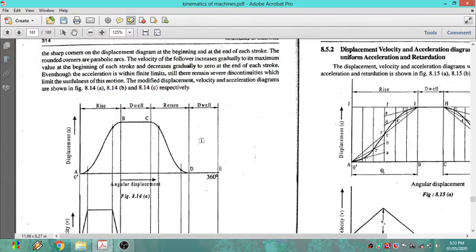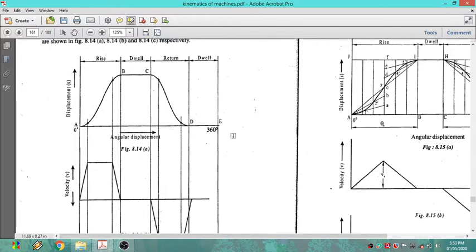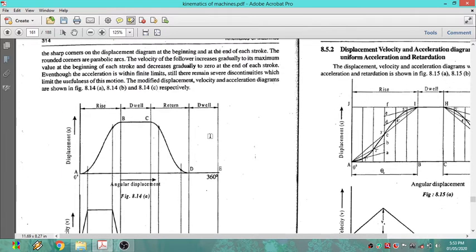So whenever it is moving with simple harmonic motion, A to B, if you look at that, it is not constant. Okay, A to B, if you observe, is somewhat cubic in nature. If you curve A to B, it is one curve, and C to D is another curve. It will follow only simple harmonic motion. How can we draw this curve A to B and C to D, rise as well as return? I will explain by considering a figure, one problem.